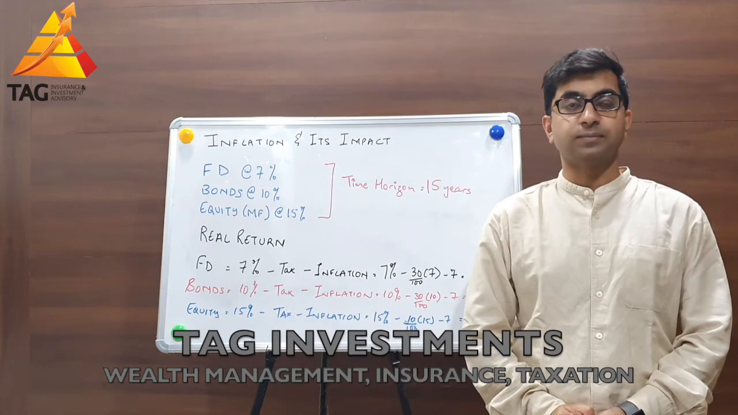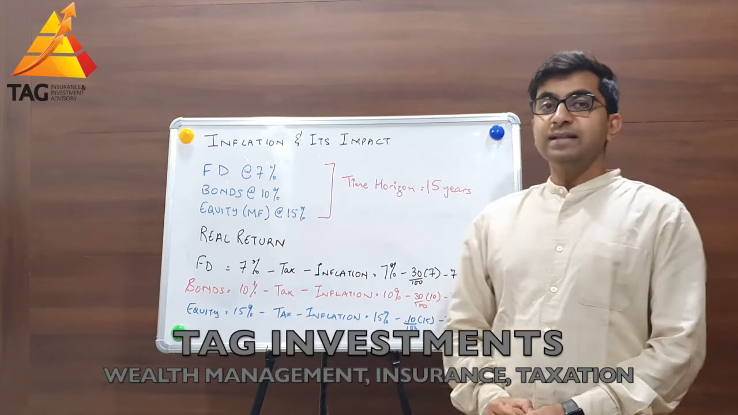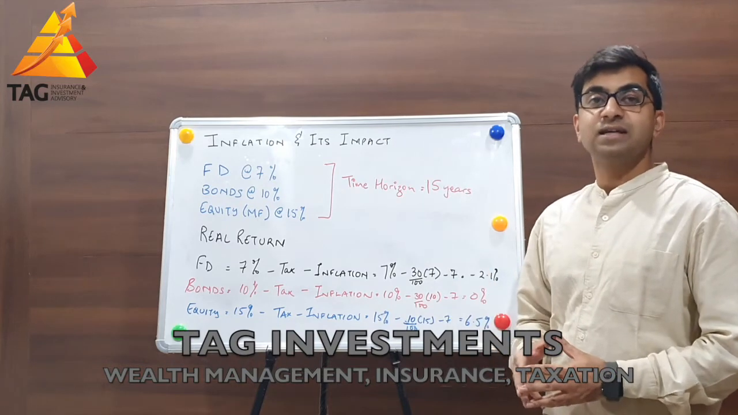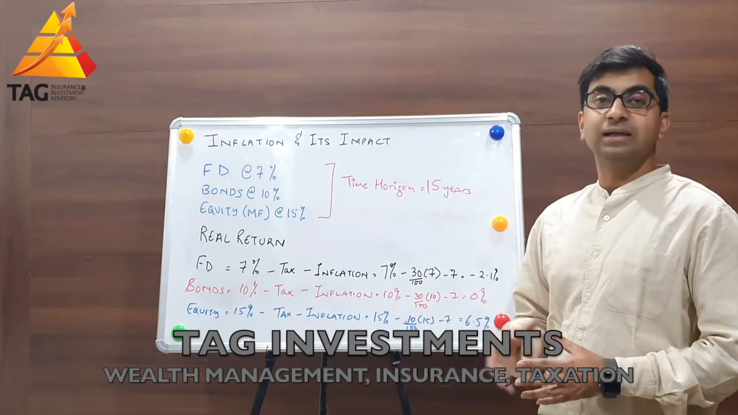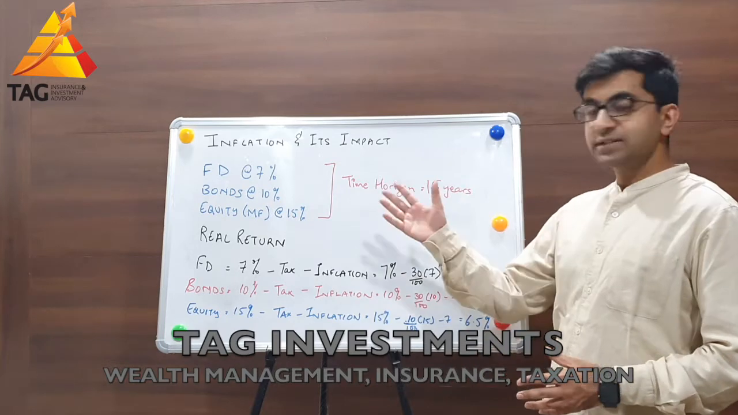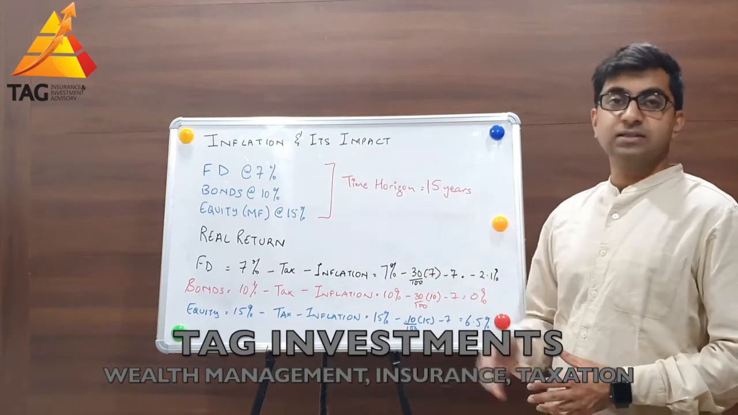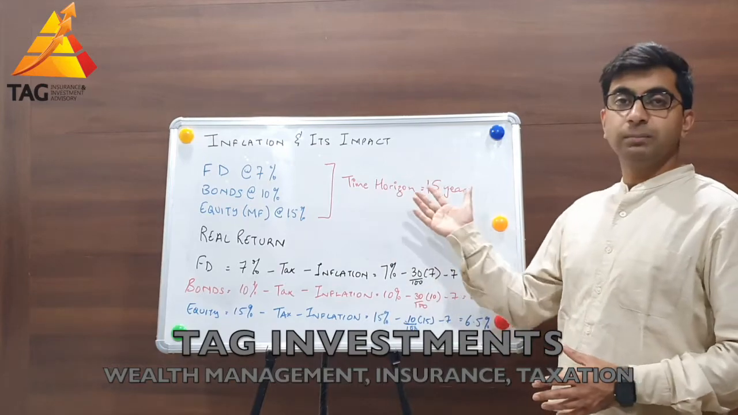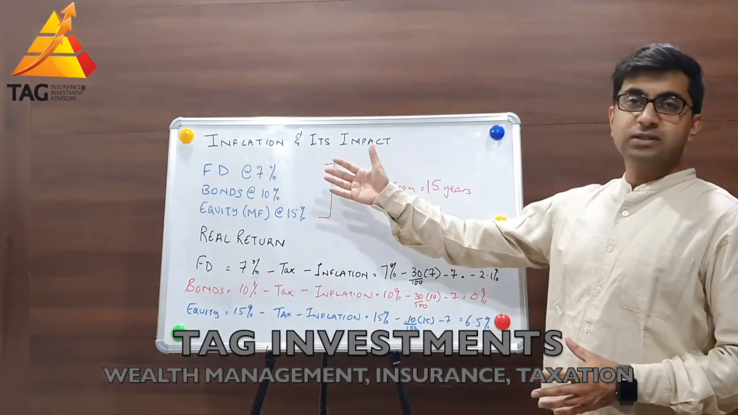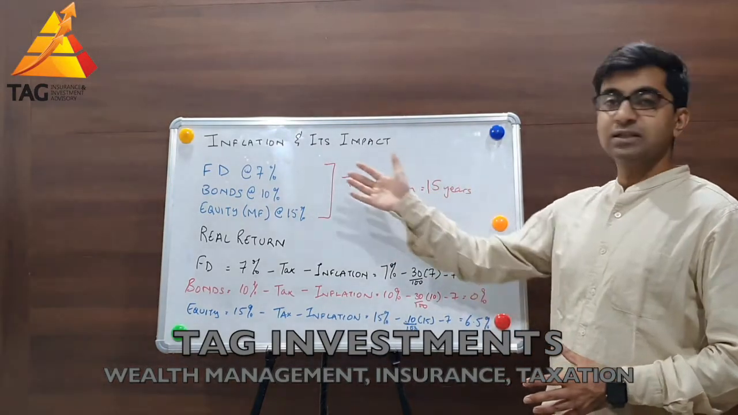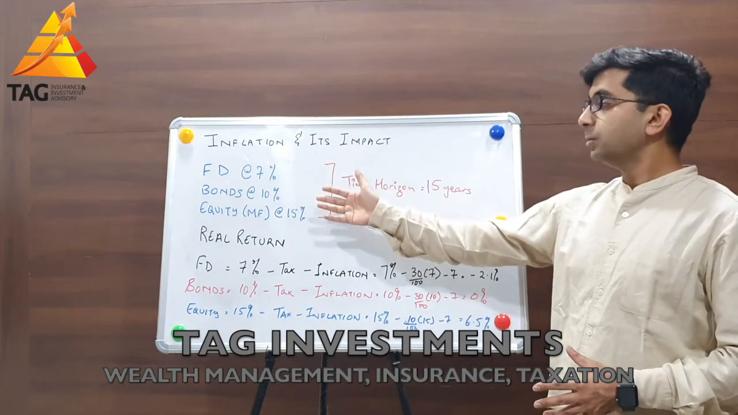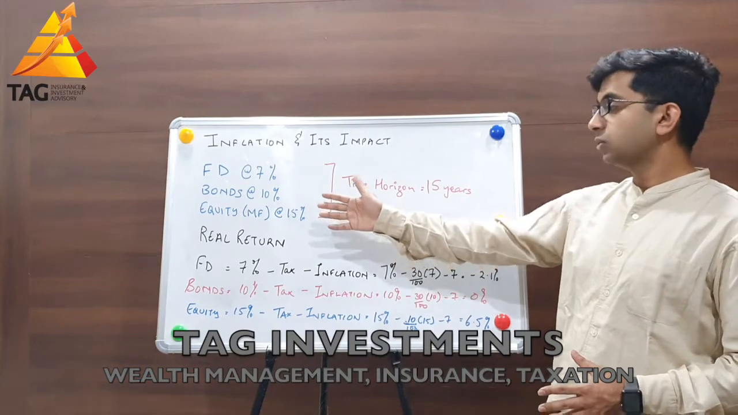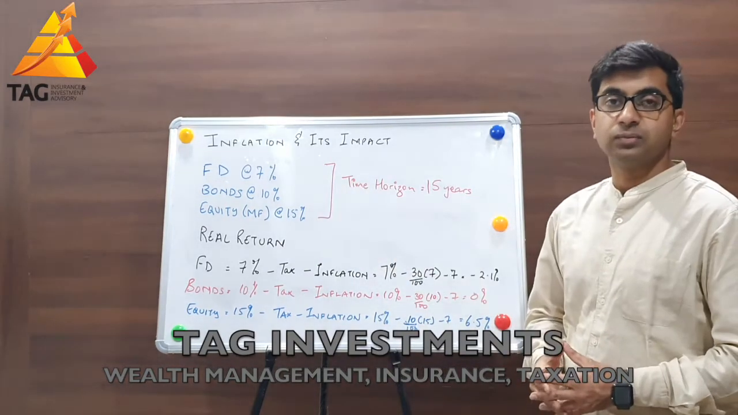Well, let us try and understand how inflation impacts our savings and investments, thereby impacting our financial goals. For example, we've taken various asset classes, fixed deposits, bonds, and equities, and compared them over a period of 15 years. Fixed deposits give us a return of 7% annually. Bonds give us a return of 10%, and equity-based mutual funds give us a return of 15%.